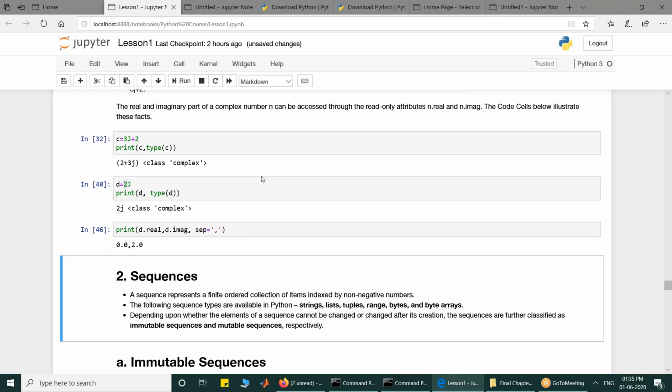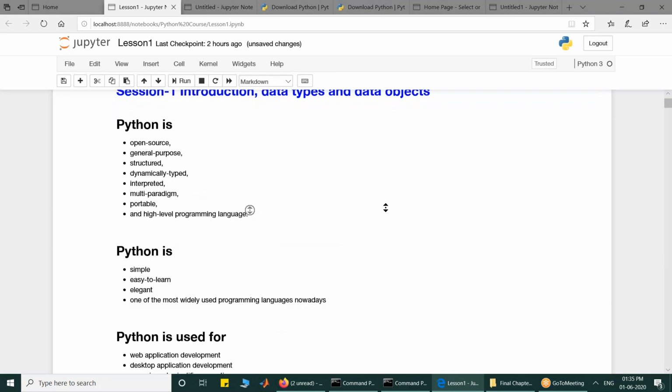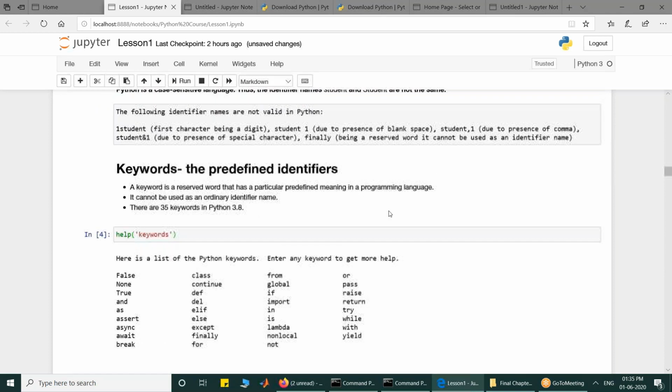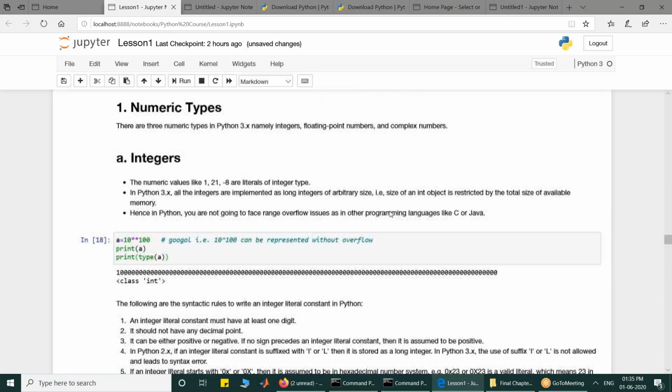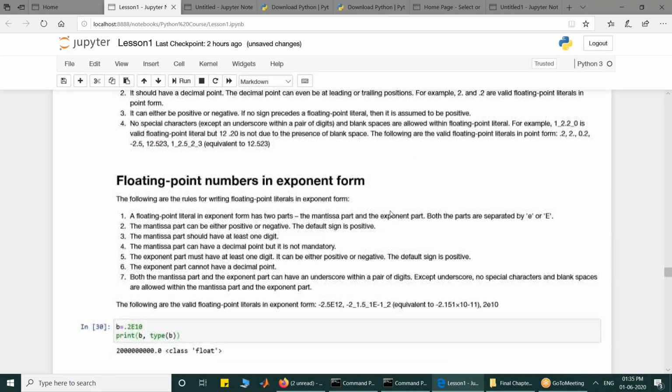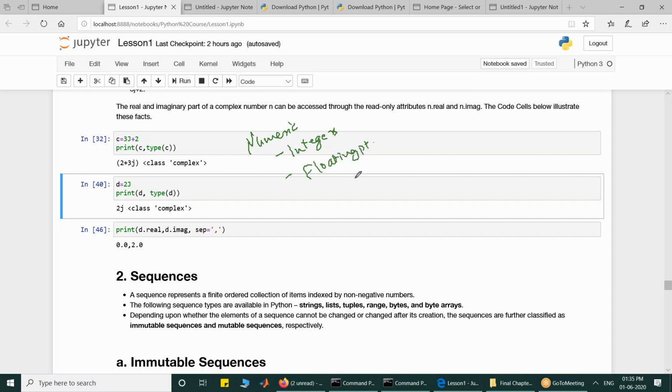What we have discussed in numeric types is that in Python there are 3 numeric types: one is integers, one is floating point numbers, and third is complex, which is not available in C but is added in Python.